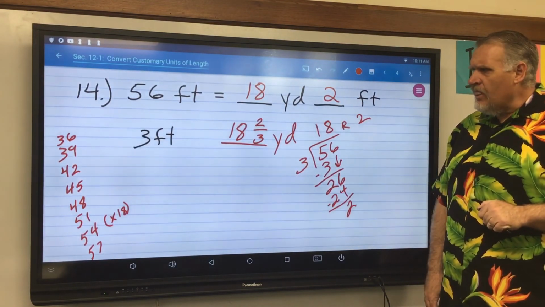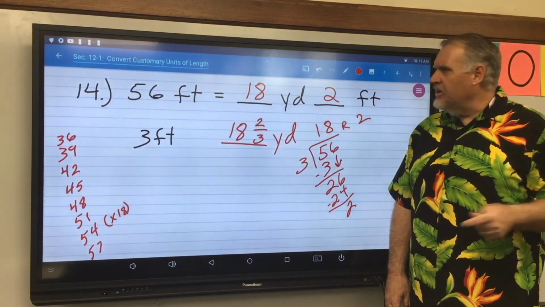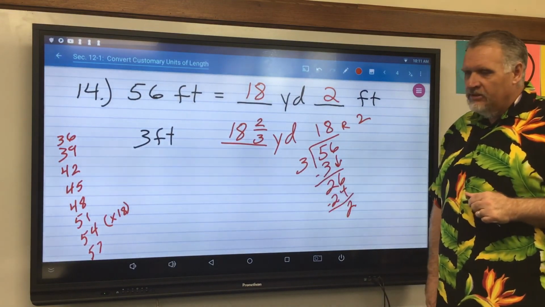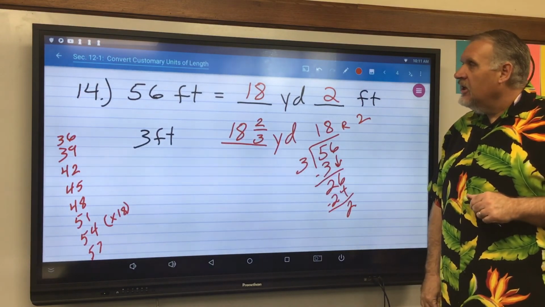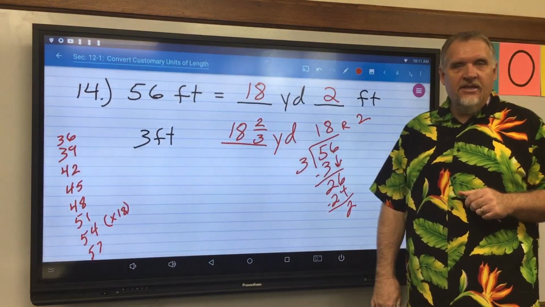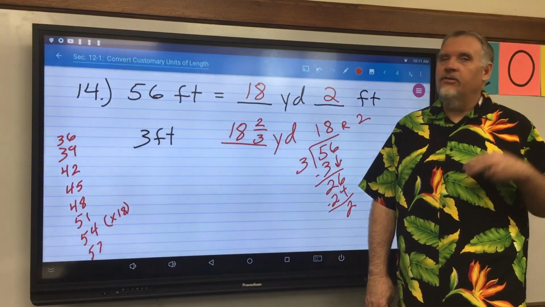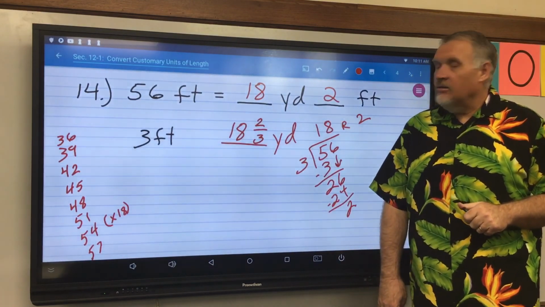For what I thought was a simple assignment, it kind of took longer than I expected, but that's okay. So, all right, so this is customary conversions of length. Next lesson will be customary conversions of capacity. We'll get to that next, okay?